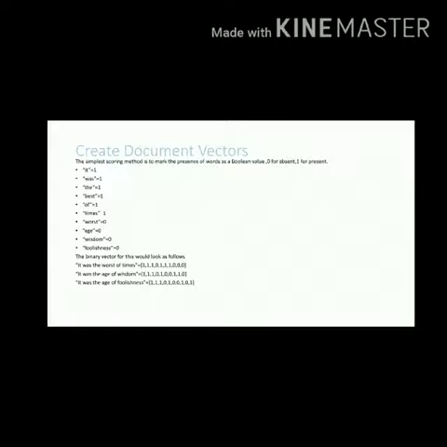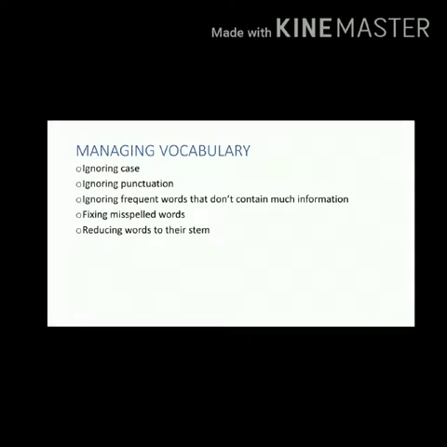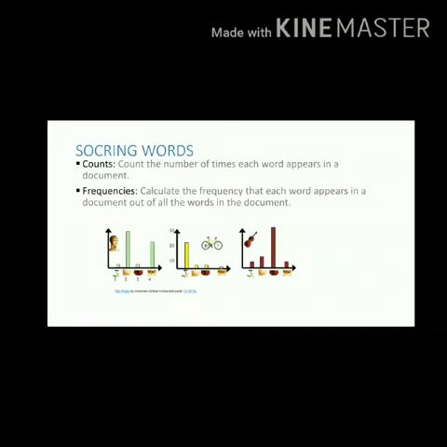After creating the document vectors, managing vocabulary contains ignoring case, ignoring punctuation, ignoring frequent words that do not contain much information, fixing misspelled words, and reducing words to their stem. Scoring words. Scoring words mainly contains two terms, counts and frequencies. Counts: count the number of times each word appears in a document. Frequencies: calculate the frequency that each word appears in a document out of all the words in the document.